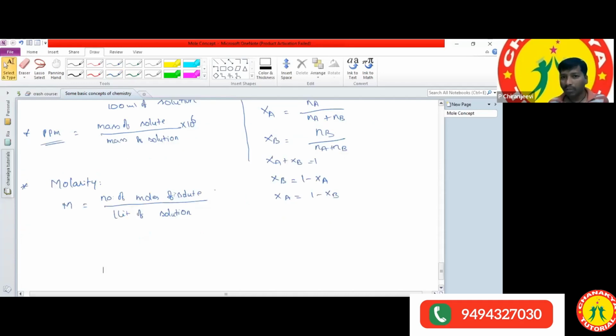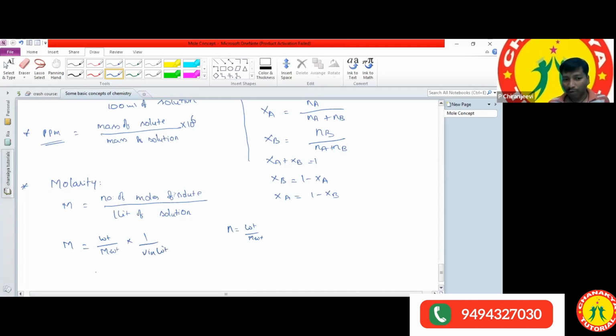To make it simpler, sometimes they ask for the weight of the compounds. So to calculate the weight, we can simplify the formula. Molarity is equal to, in place of n, we write weight by molecular weight, into 1 by V in liters. Sometimes the volume is given in ml.